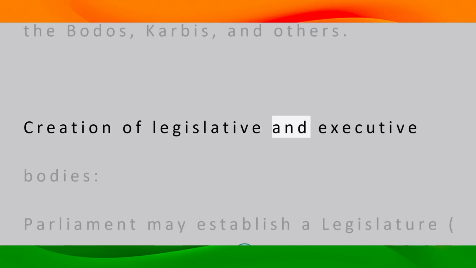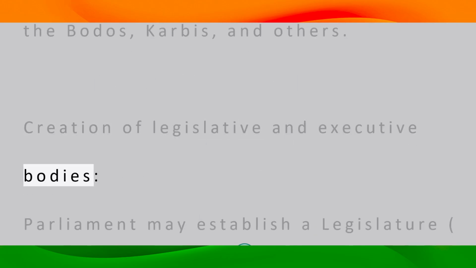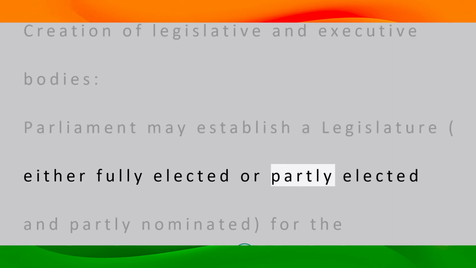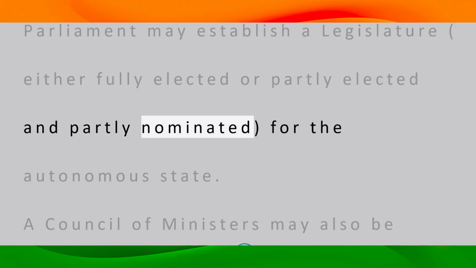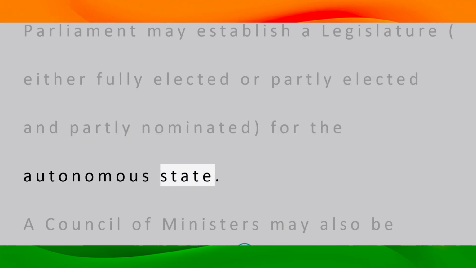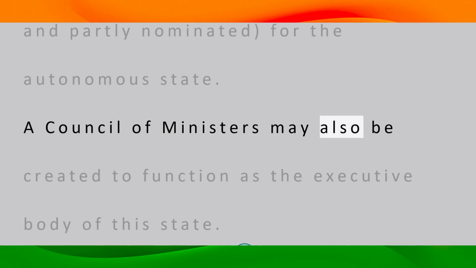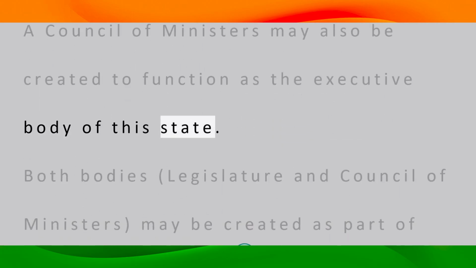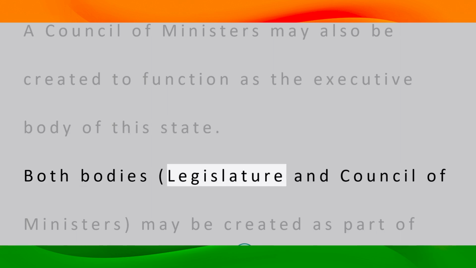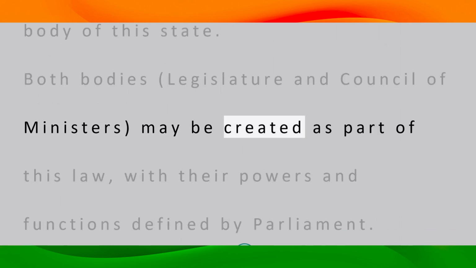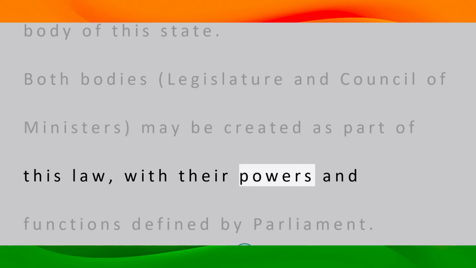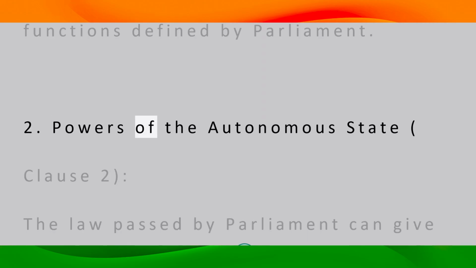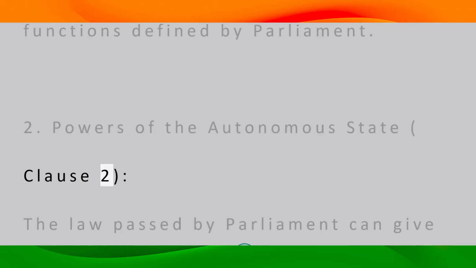Creation of legislative and executive bodies. Parliament may establish a legislature, either fully elected or partly elected and partly nominated, for the autonomous state. A council of ministers may also be created to function as the executive body of this state. Both bodies, legislature and council of ministers, may be created as part of this law, with their powers and functions defined by Parliament. 2. Powers of the autonomous state, Clause 2.